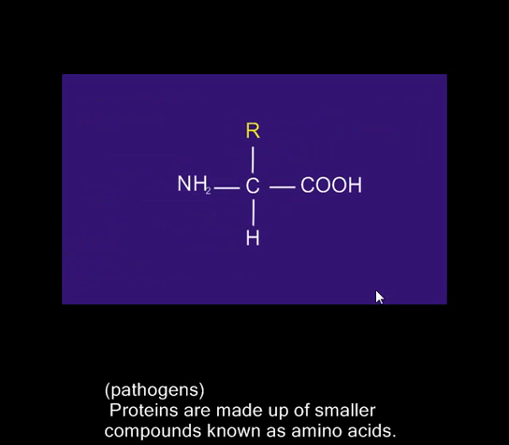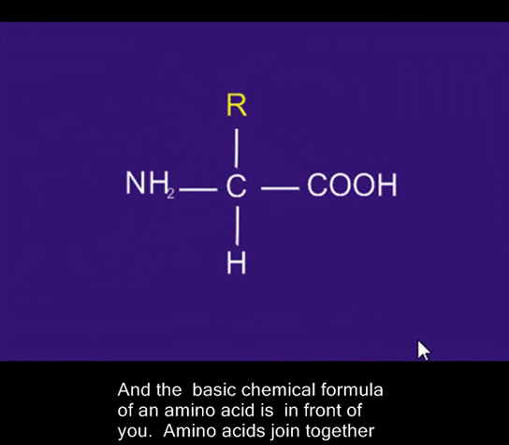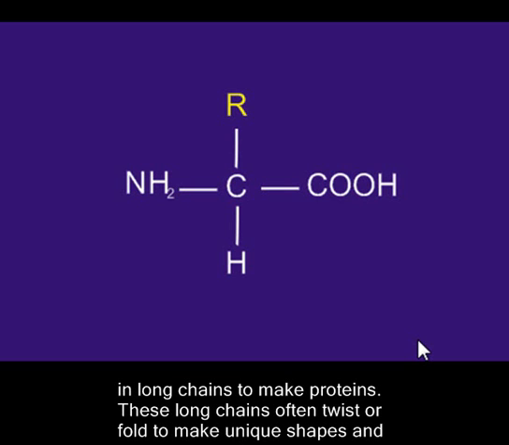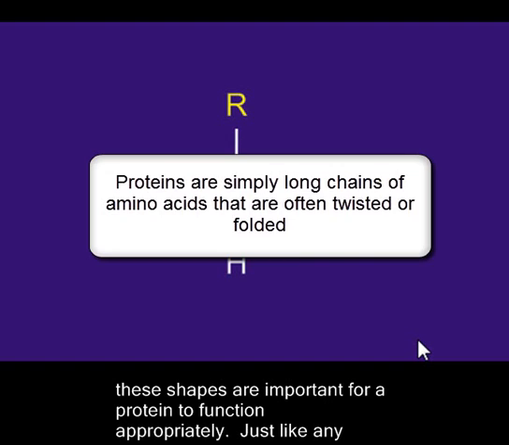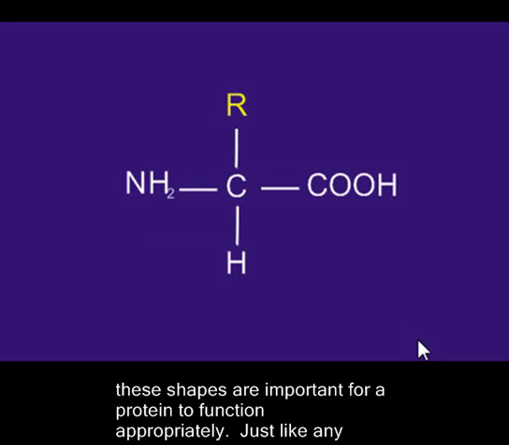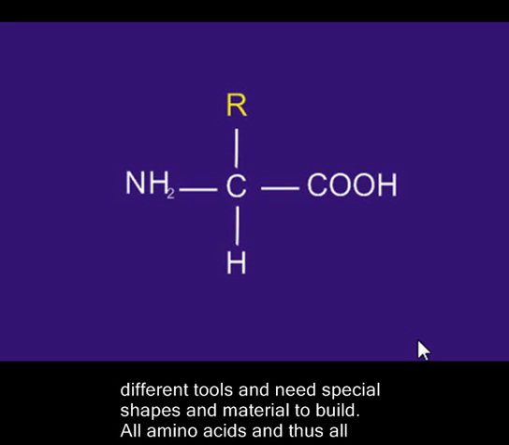Proteins are made up of smaller compounds known as amino acids, and the basic chemical formula of an amino acid is in front of you. Amino acids join together in long chains to make proteins. These long chains often twist or fold to make unique shapes, and these shapes are important for a protein to function properly. Just like any tool that needs a special shape to perform, you cannot use a hammer to paint. Both are different tools and need special shapes and material to build.